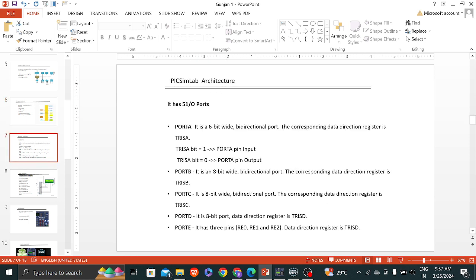PICSimLab has input output ports. Port A is a 6-bit bidirectional port.